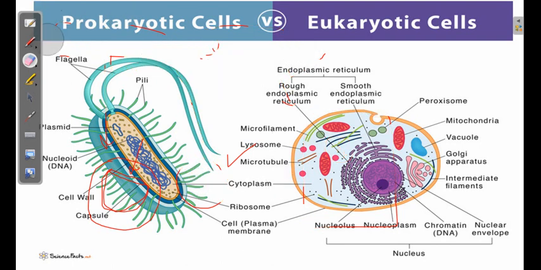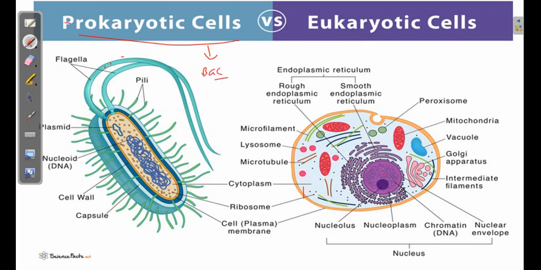Okay, so as you see here, this is the typical structure of the prokaryotic cell. The ubiquitous example of the prokaryotic cell is bacteria. And for eukaryotic cells, you can take any cell: human cell, plant cell, animal cell, these all are eukaryotic cells. If we see the basic difference between prokaryotic cell and eukaryotic cell, it can basically be categorized into